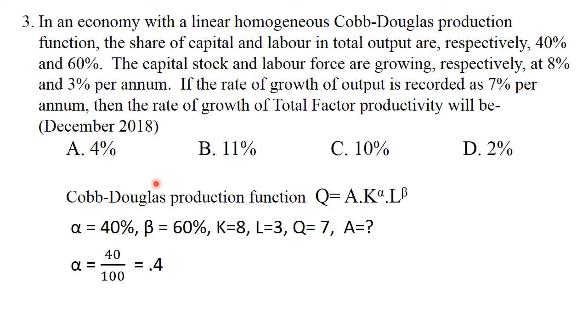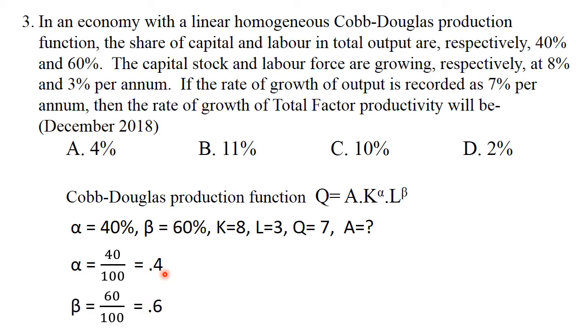Here the alpha, share of capital, is given in percentage. To simplify this, we can write the percentage form in decimal form. So alpha is equal to 40 divided by 100, which gives 0.4. Alpha is 0.4.